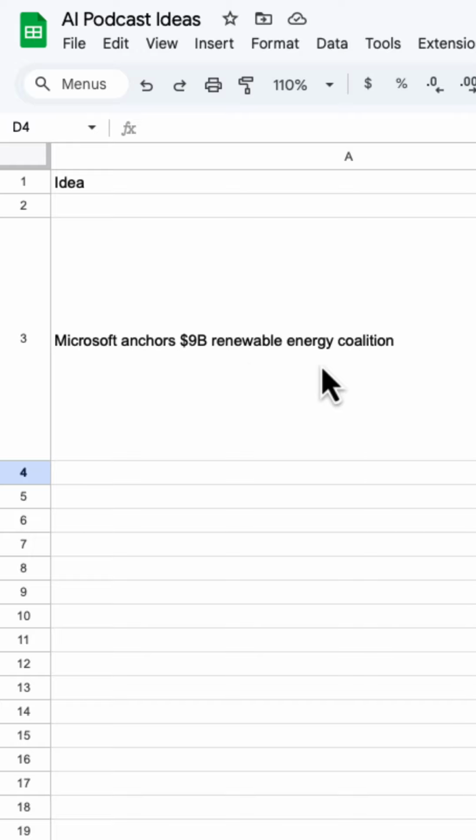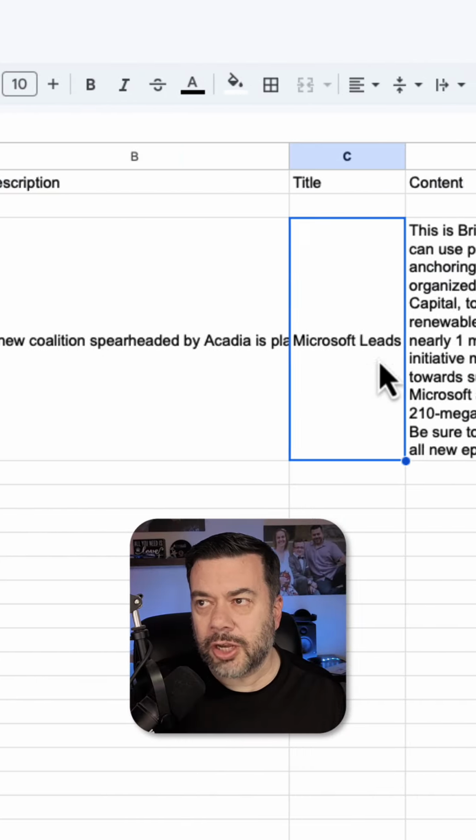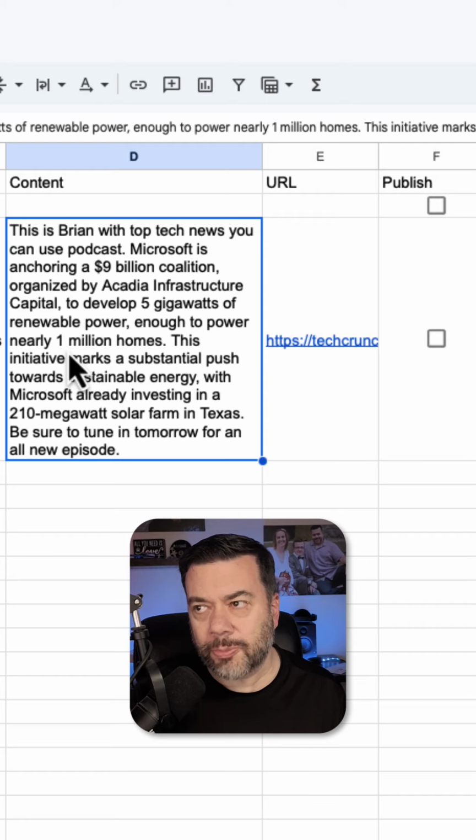So as you can see, here's my Google Sheet. It has an idea, it has a description, it's created a new title, and it's also written a podcast script for me to use for a podcast voiceover. And then you'll notice I have this publish column here with a checkbox. I'm going to come back to that in a second.